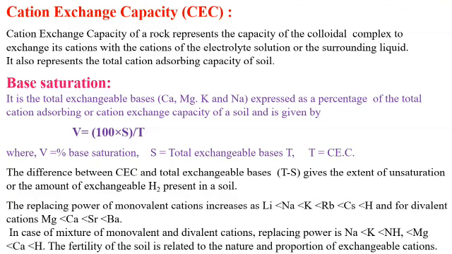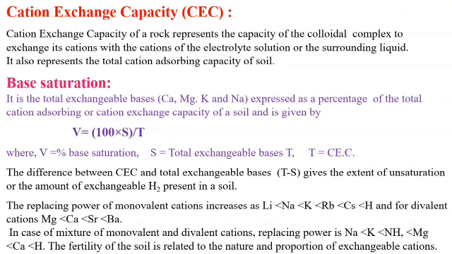The replacing power of monovalent cations increases in the order lithium, sodium, potassium, rubidium and cesium. With increasing atomic number, there is more replacing power.